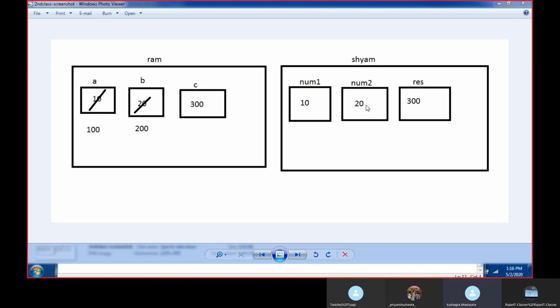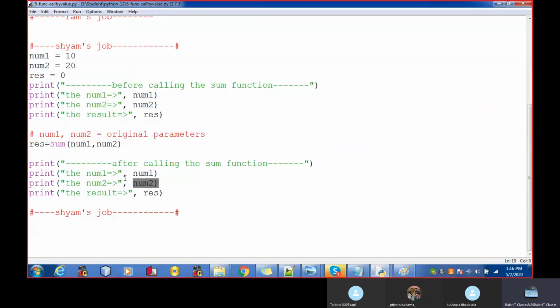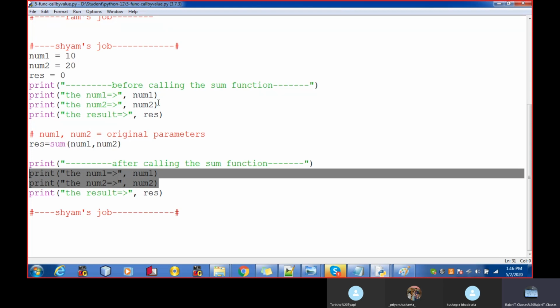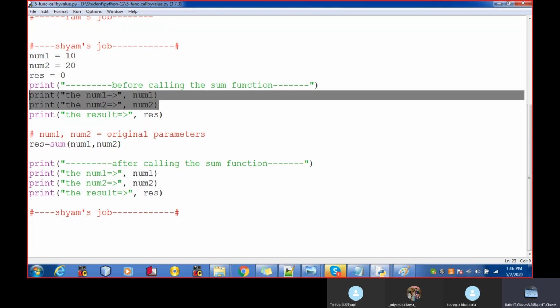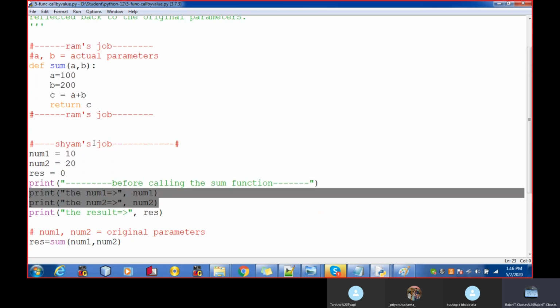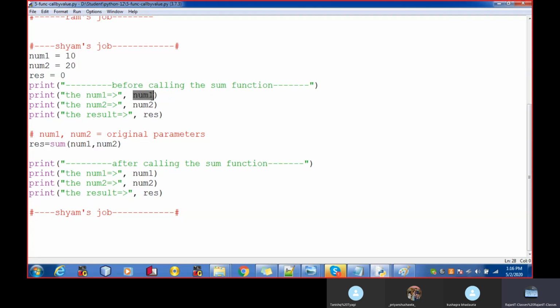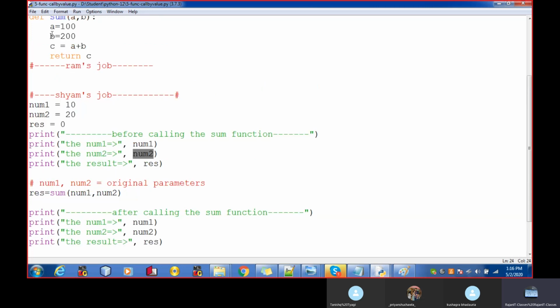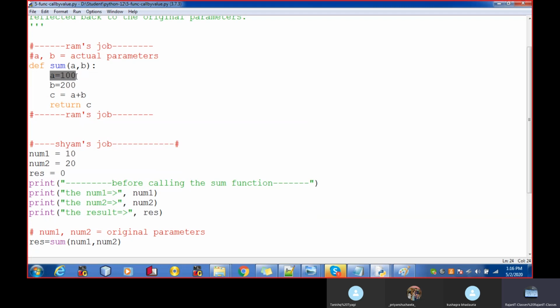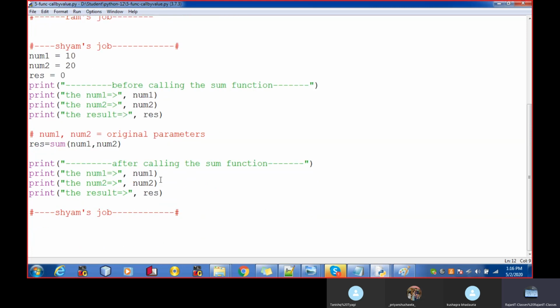Yes, sir. So it will print here 10 and 20. It means whatever the values which are passed from the Sham to the Ram will not be changed after calling the Ram. Your num1 and num2 are your original parameters, and the value of the original parameters are not changed. If something happens with the function's parameter variables' value, those changes are not reflected back.